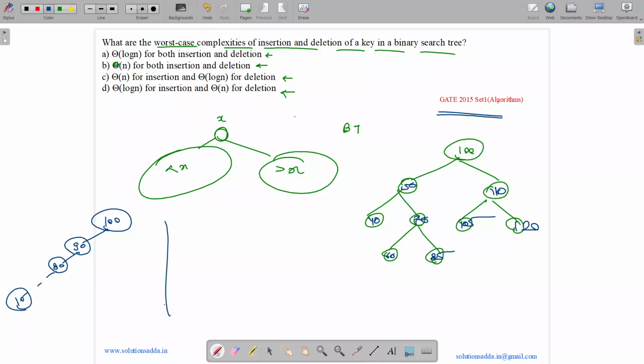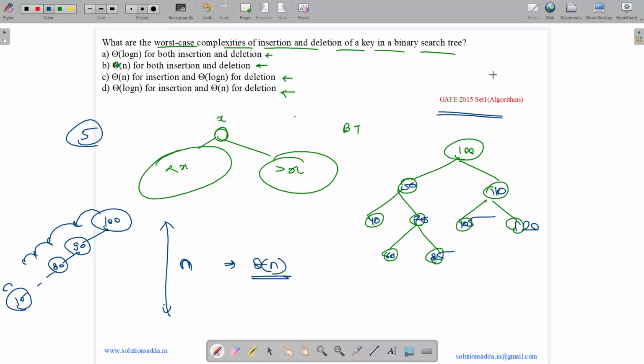What will be the height of the tree? For this tree, for n nodes, it will have a height of n. Now if we want to insert 5, we will compare with all the items. It is less than 100, less than 90, less than 80, less than 70, up till less than 10. So we will have n comparisons. So complexity is theta of n.